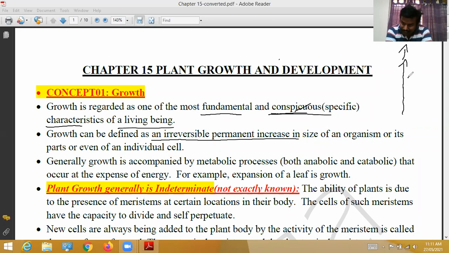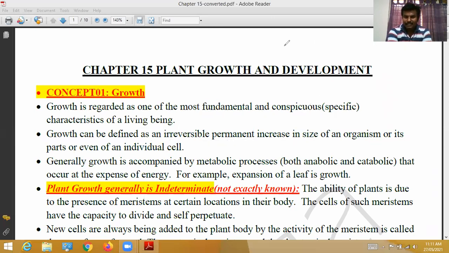It does not come back in the backward direction. It always grows upward, against the gravitational force. An irreversible permanent increase in size.